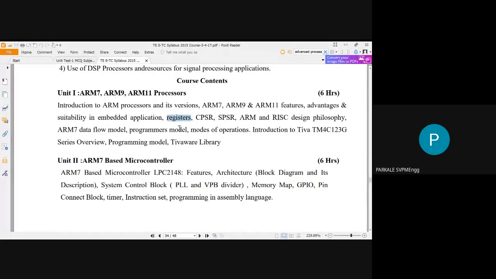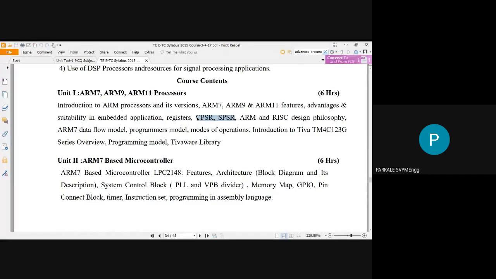For example, your 8051 microcontroller has some registers like the accumulator, register B, and some register banks also. Likewise, what are the different registers available for your ARM architecture or ARM7 microprocessor? So that we have to see. Then we have to see the CPSR and SPSR.